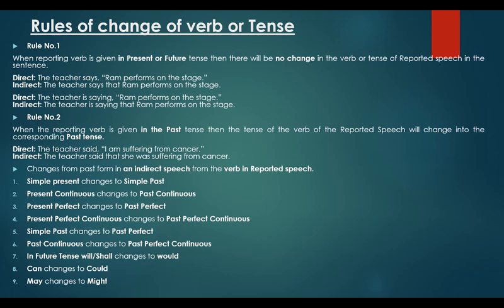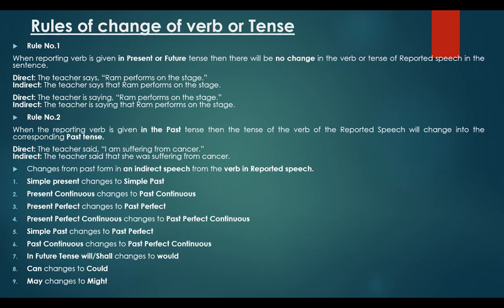Rule number 2. When the reporting verb is given in the past tense, then the tense of the verb of the reported speech will change into the corresponding past tense. The teacher said, "I am suffering from cancer." The teacher said that she was suffering from cancer. Changes from present to past form in indirect speech from the verb in reported speech.